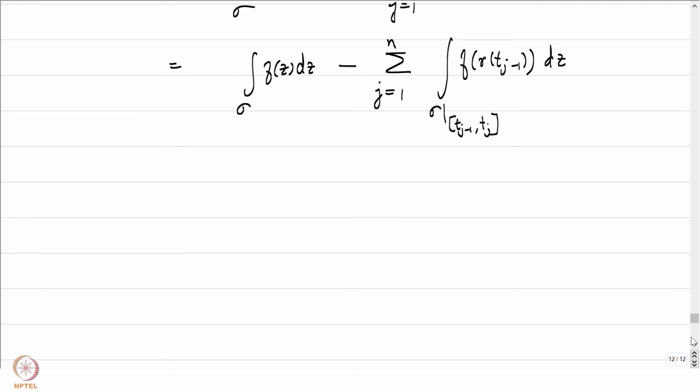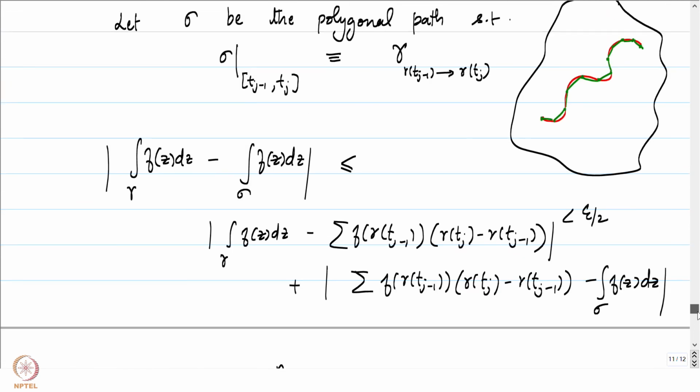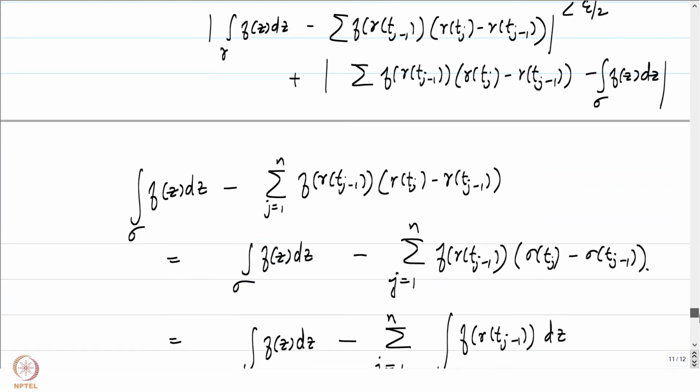Now I will break our sigma here into the respective straight lines, and let me write this as equal to f of z minus f of gamma of tj minus 1, integral of this function over sigma restricted to tj minus 1 to tj. Okay, so what have we established?